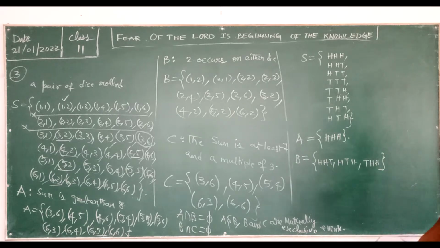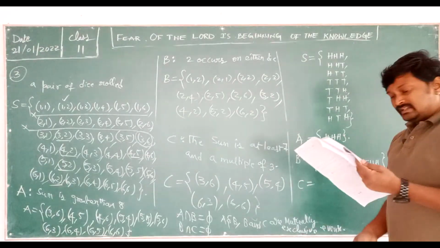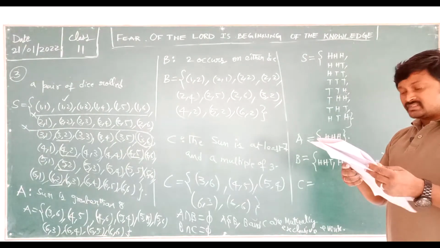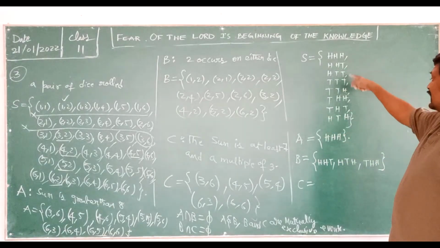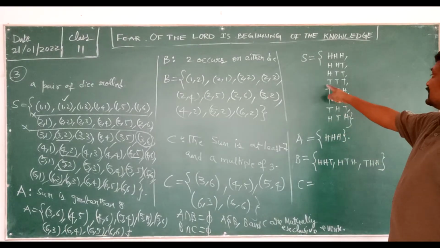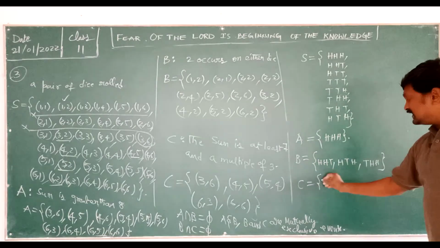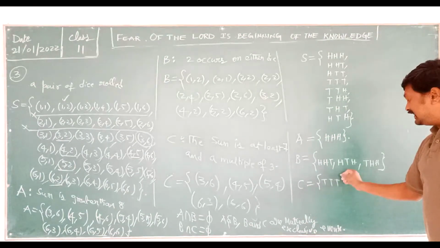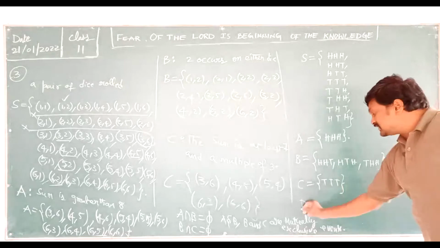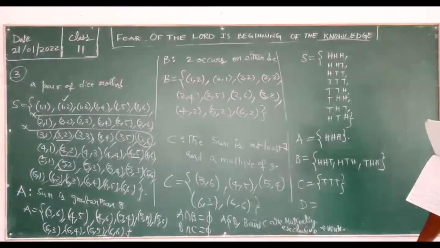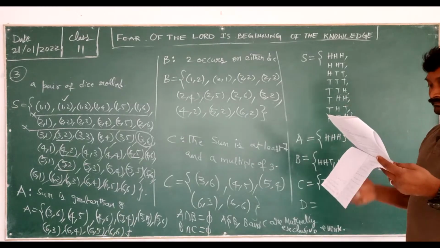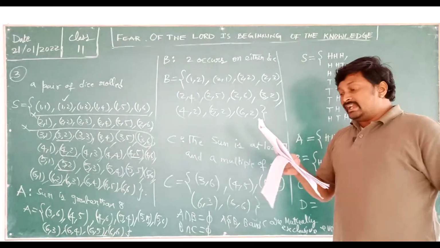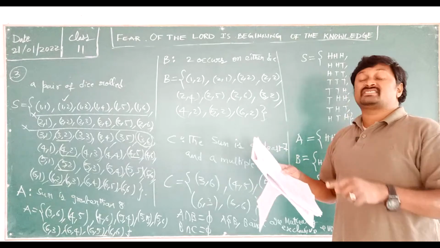After that, C they said denotes 3 tails. 3 tails, anywhere 3 tails is there? Yes, here TTT is there. So C is TTT. And next D. D is given as a head shows on the first coin.